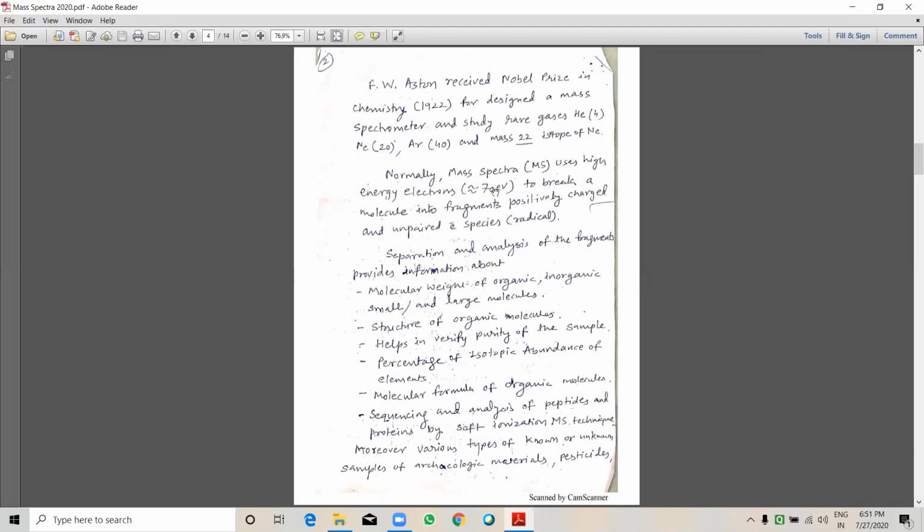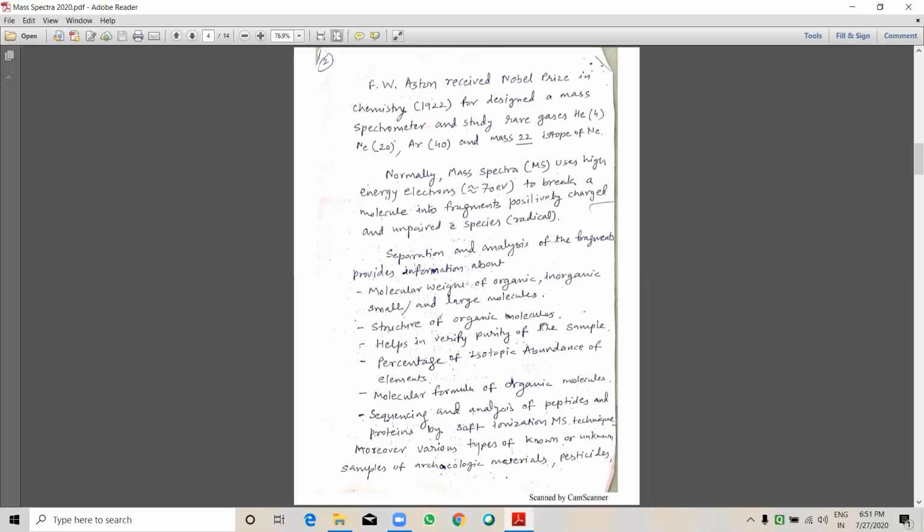Normally, mass spectra uses a high energy electron, about 70 electron volt, to break a molecule into positively charged fragments and unpaired electron species, radicals. Separation and analysis of the fragments provide information about the molecular weight of organic, inorganic, small and large molecules.